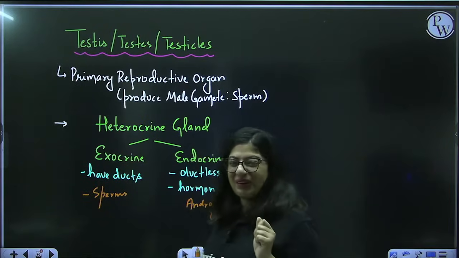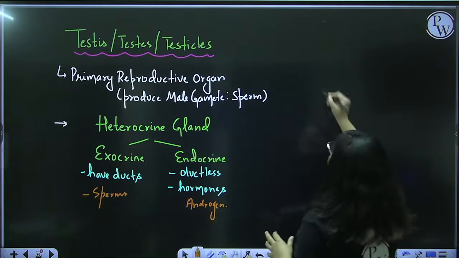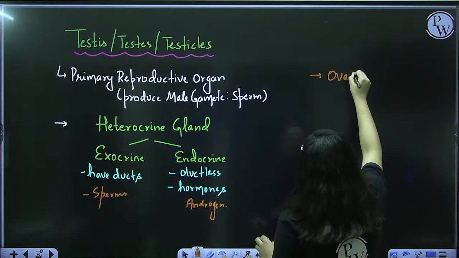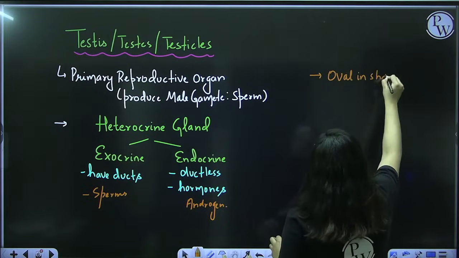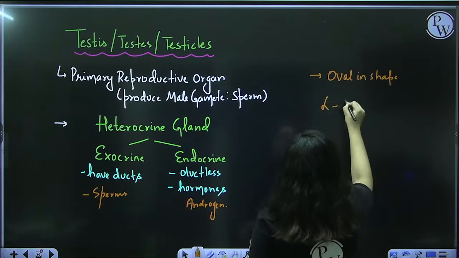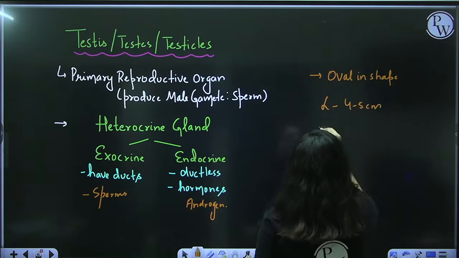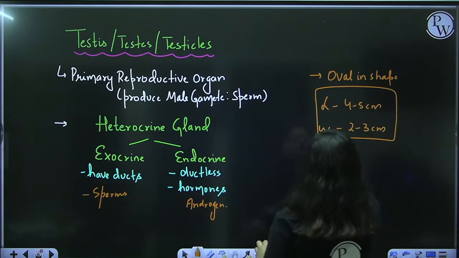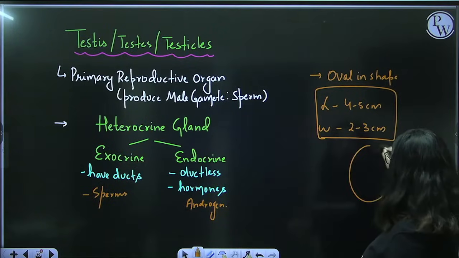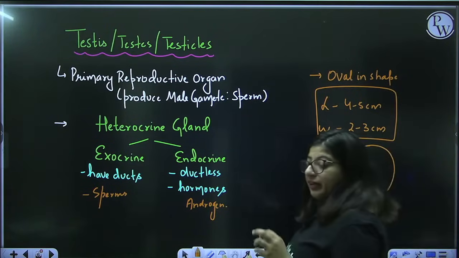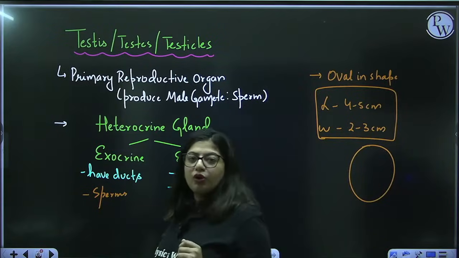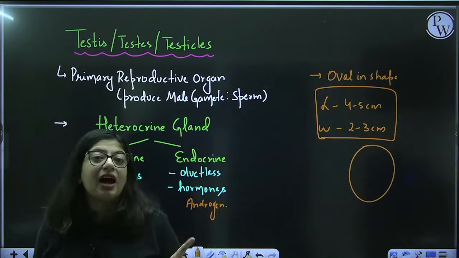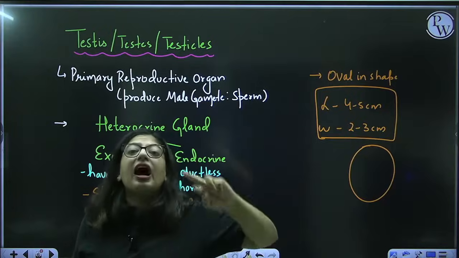Got it? Okay. Now if I talk about testes, it is oval in shape. The length is 4 to 5 centimeter and width is around 2 to 3 centimeter. These are the dimensions. It is oval in shape like this. As I have told you, it is not in the abdomen, it is outside the abdomen.